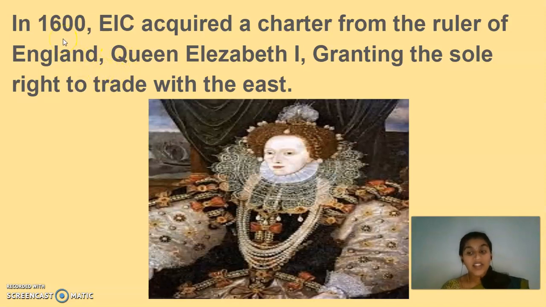In the year 1600, the East India Company acquired a charter, that is a permission, from the ruler of England, Queen Elizabeth I, and she granted the sole right, that is the single power or authority, to the East India Company to trade with the East. No other English or European companies should compete with it.